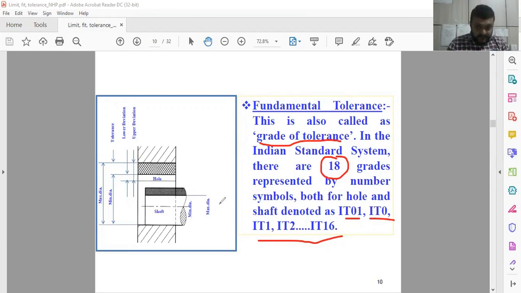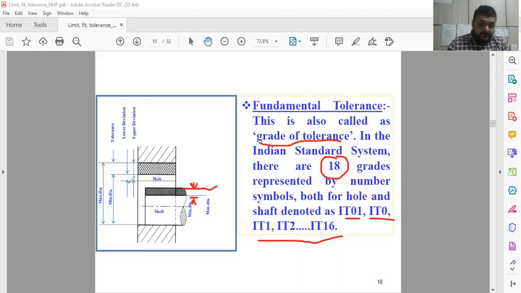So this is about the shaft based system. Now you have to see, we are deciding all these things for the whole system. We are providing the tolerance for the hole. For the shaft, you just have to see, this is the maximum dimension, this is the minimum dimension. Maximum minus minimum is called the tolerance for the shaft, and that is represented by h. In the same way, the hole tolerance is represented by H.